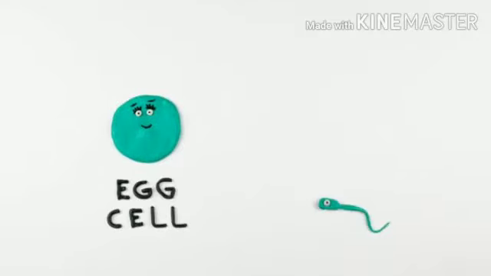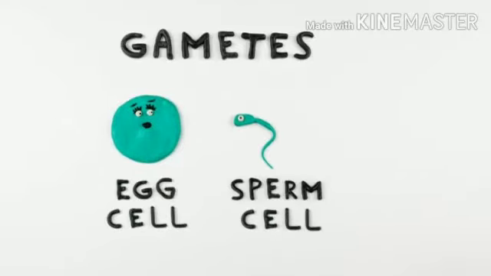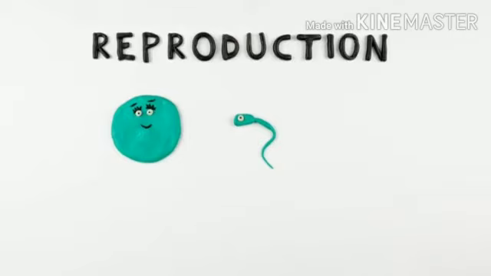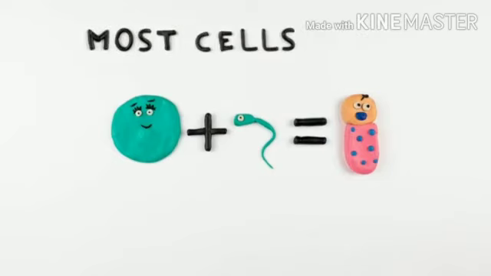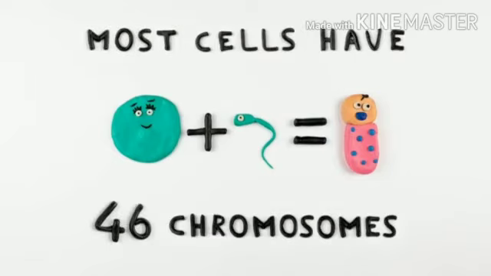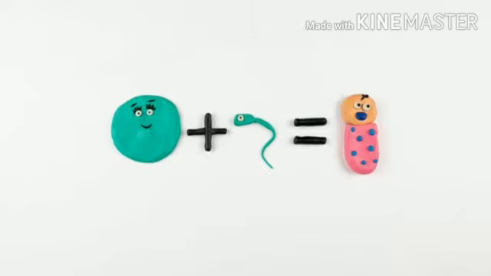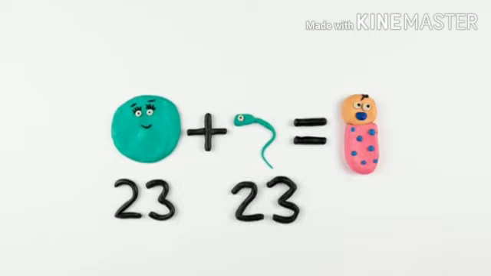Let's check the total concept about meiotic cell division. Here you can see the egg cell and sperm cell, meaning the gametes, and during fertilization or reproduction, there is copulation between the egg cell and the sperm cell and formation of the zygote. We know we have 23 chromosomes in the sperm and 23 chromosomes in the egg cell. That is why during zygote formation 46 chromosomes are formed. Within the egg 23, within the sperm 23, and within the zygote after copulation 46.